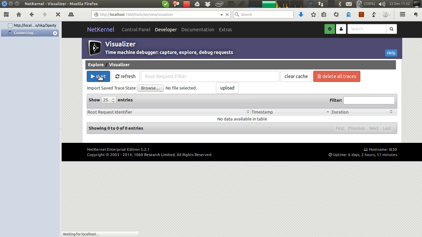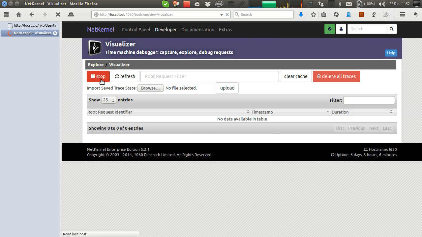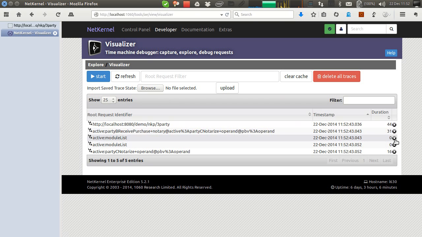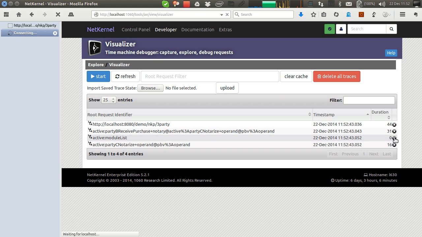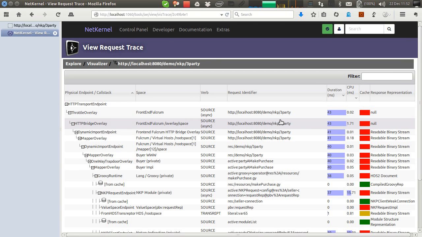So if I run the debugger and issue the transaction and stop the debugger, let's get rid of some of these spurious ones that aren't related to the demo. What we see is that this is the request that I made, NKP 3-party, and I can look at the details of this.